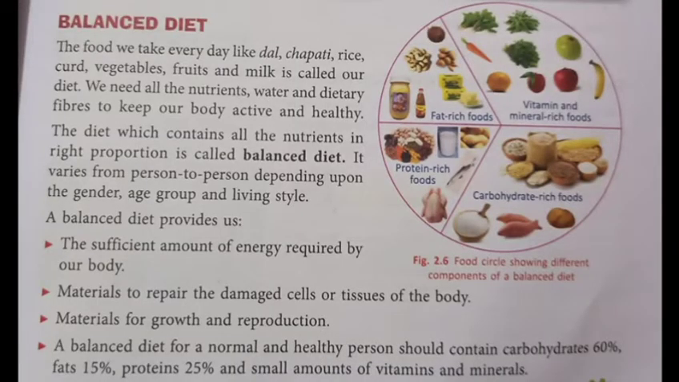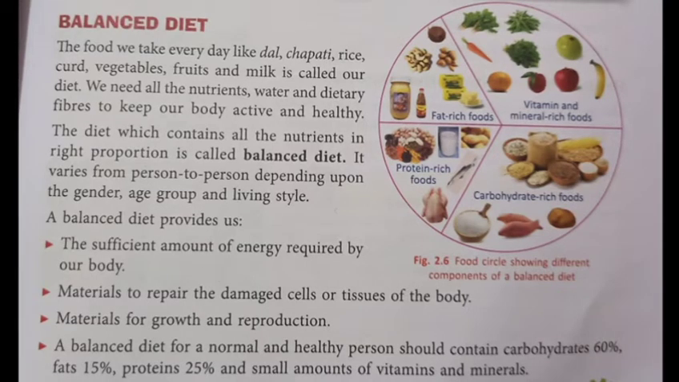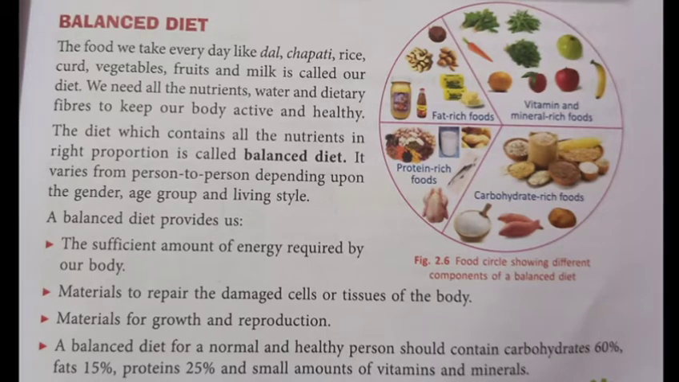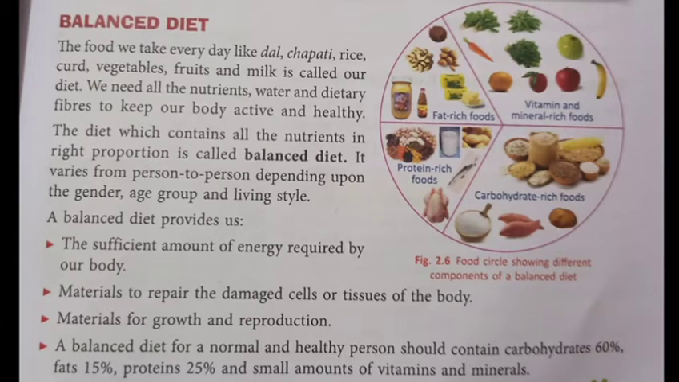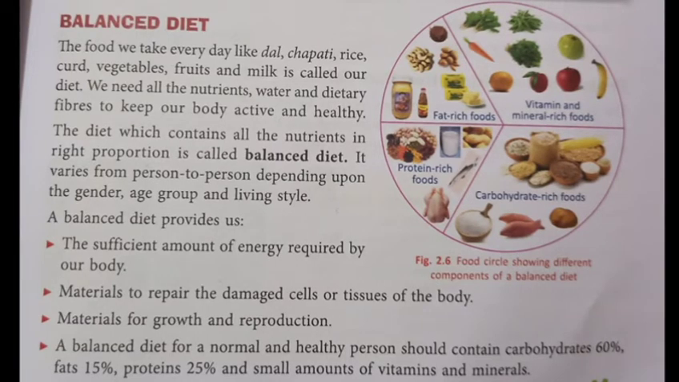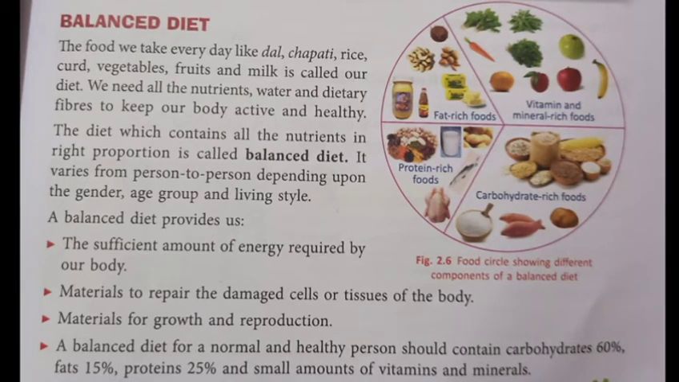And now comes the very important part of the chapter, that is the balanced diet. We have discussed what is the balanced diet. A balanced diet is the diet which contains all the nutrients in right proportion, having a balance of all the nutrients. This type of diet is a balanced diet.